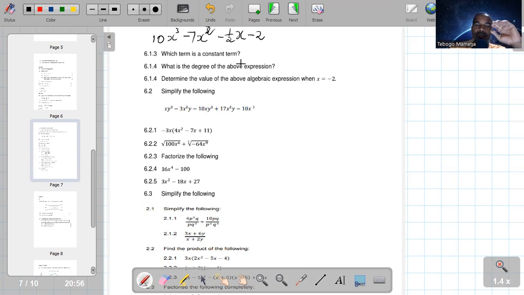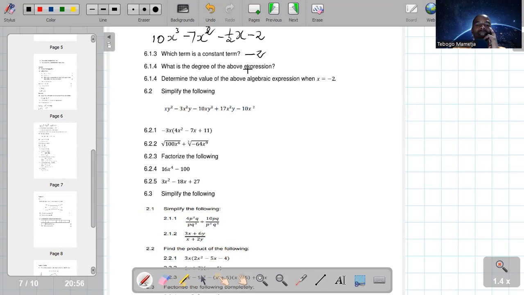Guys, remember a constant term is a term without a variable. So we have got these variables there, x, x, x. So a constant term is the last one, which is -2. We must take the sign inside. 2 is not correct, guys. If you write 2, it is not correct, it must be written with the sign.